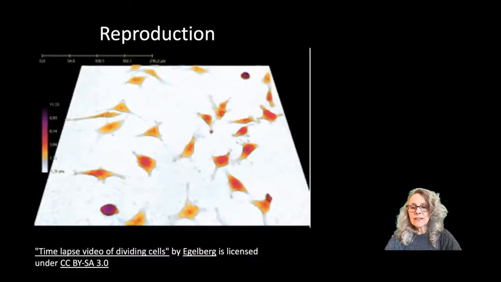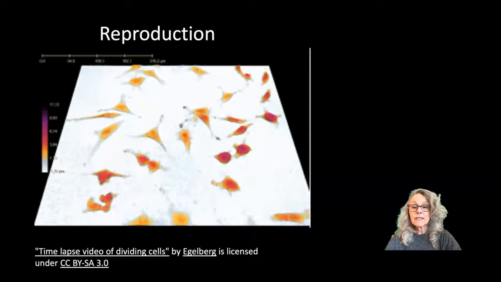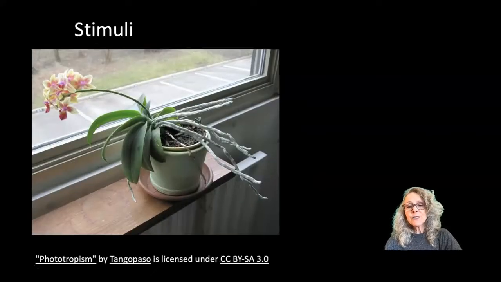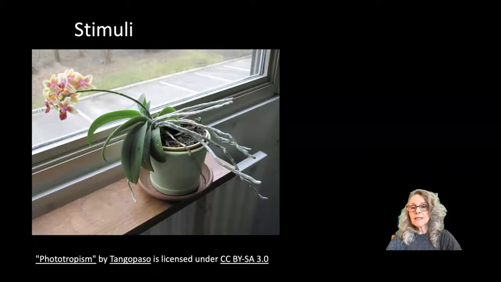Second characteristic of life is the ability to reproduce, or reproduction. We see the cells in this video dividing. That is a form of asexual reproduction. Another characteristic of life is the ability to respond to stimuli, the way this plant is growing towards light. Human beings respond to stimuli by, if we touch a hot stove, we feel pain. We pull our hand away.